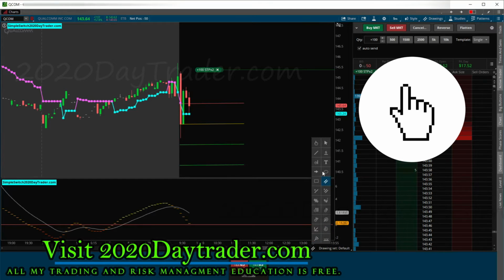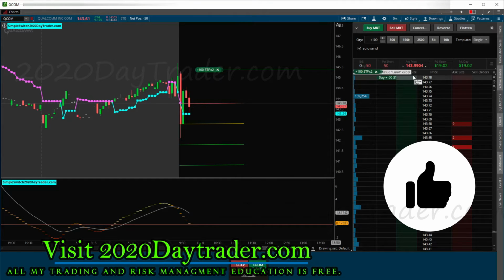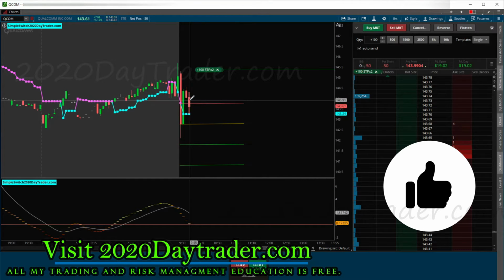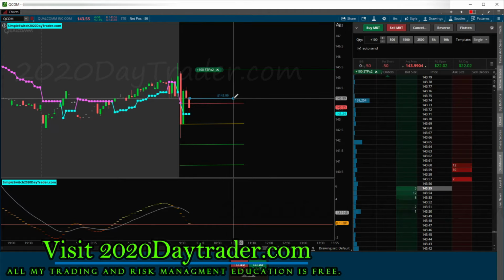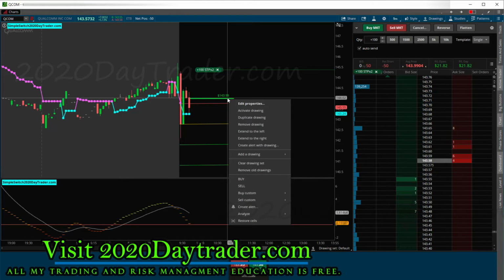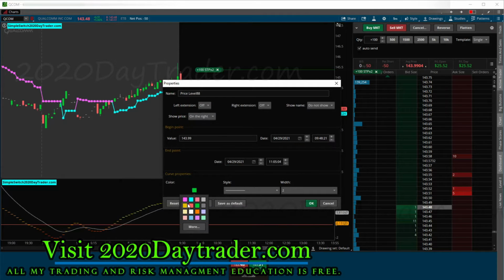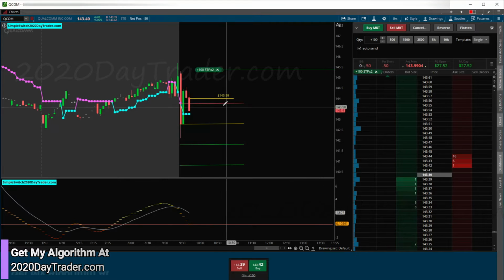Where do we jump in? Let's put that on there. So 143.99, 143.9904, basically 99. Right here is where we're in. So edit, I put the yellow on there, indicating my entry. All right, so I'm in the trade right there.